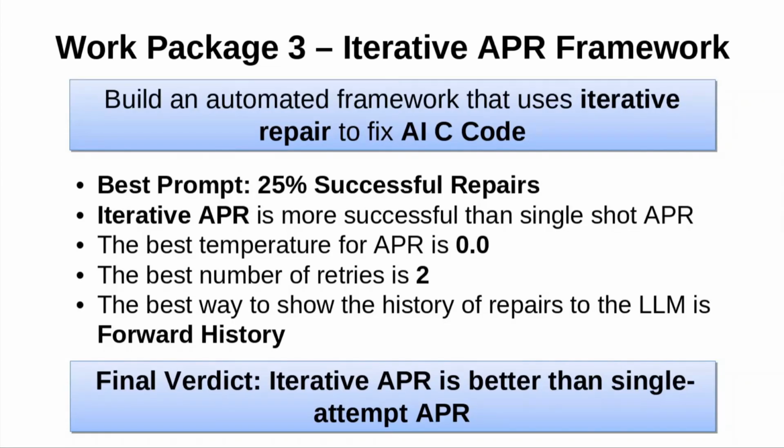The best temperature for automated program repair is 0.0, and we found out the best number of retries is 2. The best way to show the history of repairs to the LLM is using forward history, and that means that the oldest prompt is shown first and the latest prompt is shown last. So the final verdict of these experiments is that iterative automated program repair is better than single attempt automated program repair.